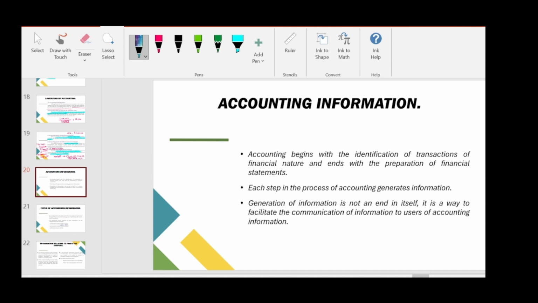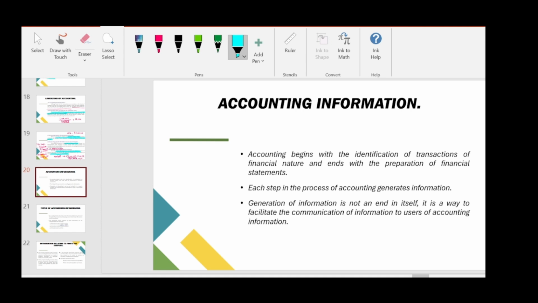Accounting information and types of accounting information. Accounting begins with identification of transactions of financial nature and ends with the preparation of financial statements. As we read before, accounting starts with identification of all the transactions which are of financial nature, and with that, we will prepare financial statements. So, financial statements are profit and loss, balance sheet, all those are financial statements.